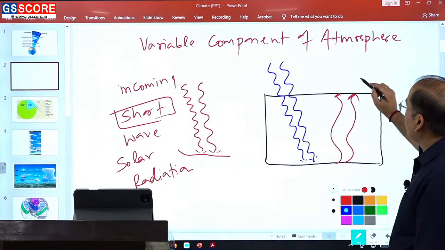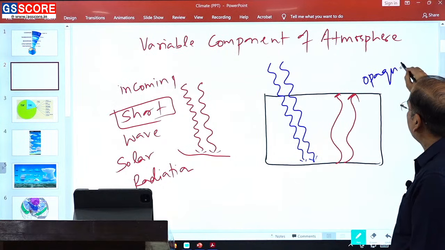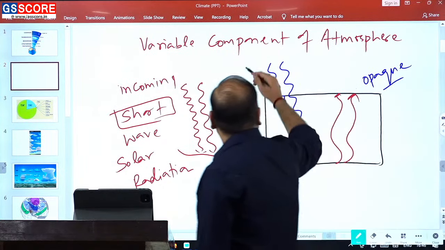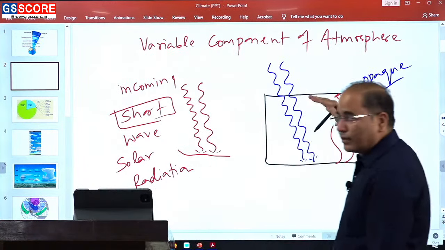For the outgoing, it will behave like an opaque body. So incoming will be allowed, but outgoing will not be allowed.